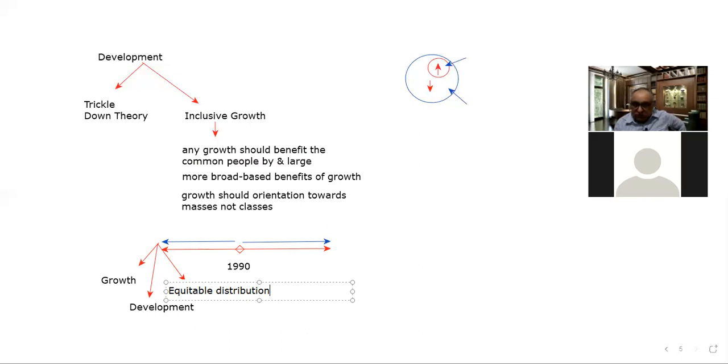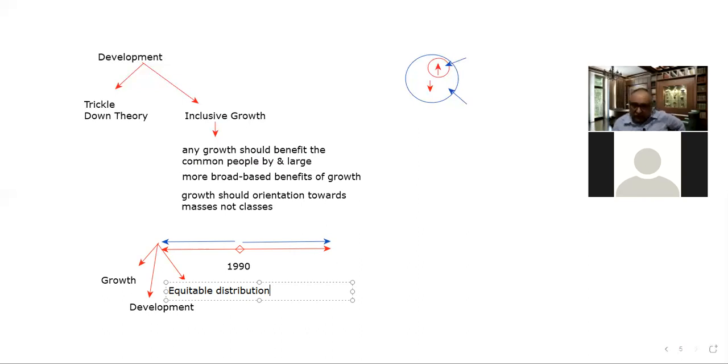But the growth of that plant would be meaningful for the owner only if that plant is delivering fruits also. If that plant is only growing and consuming the resources, means water, inputs of fertilizer, nutrients from the soil, but it is not giving any fruit, then this is meaningless for that owner. So similar is the story of growth and development.